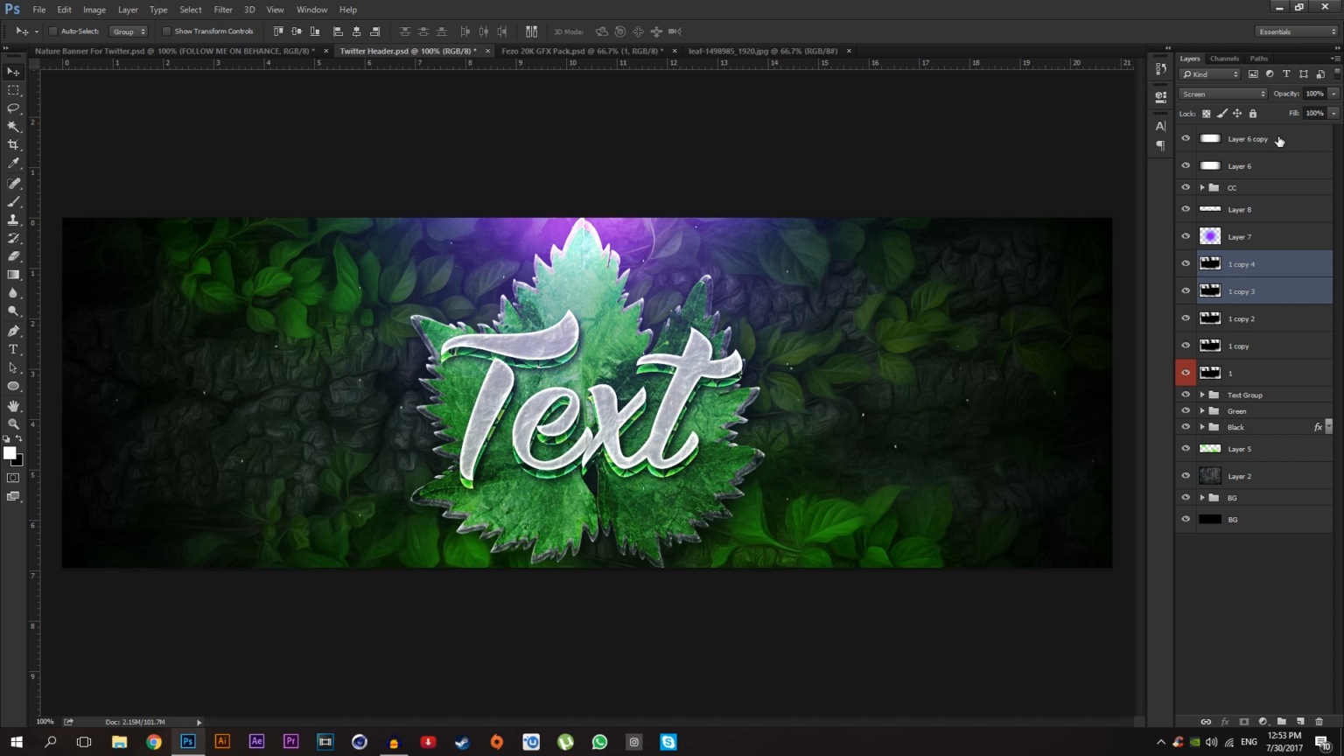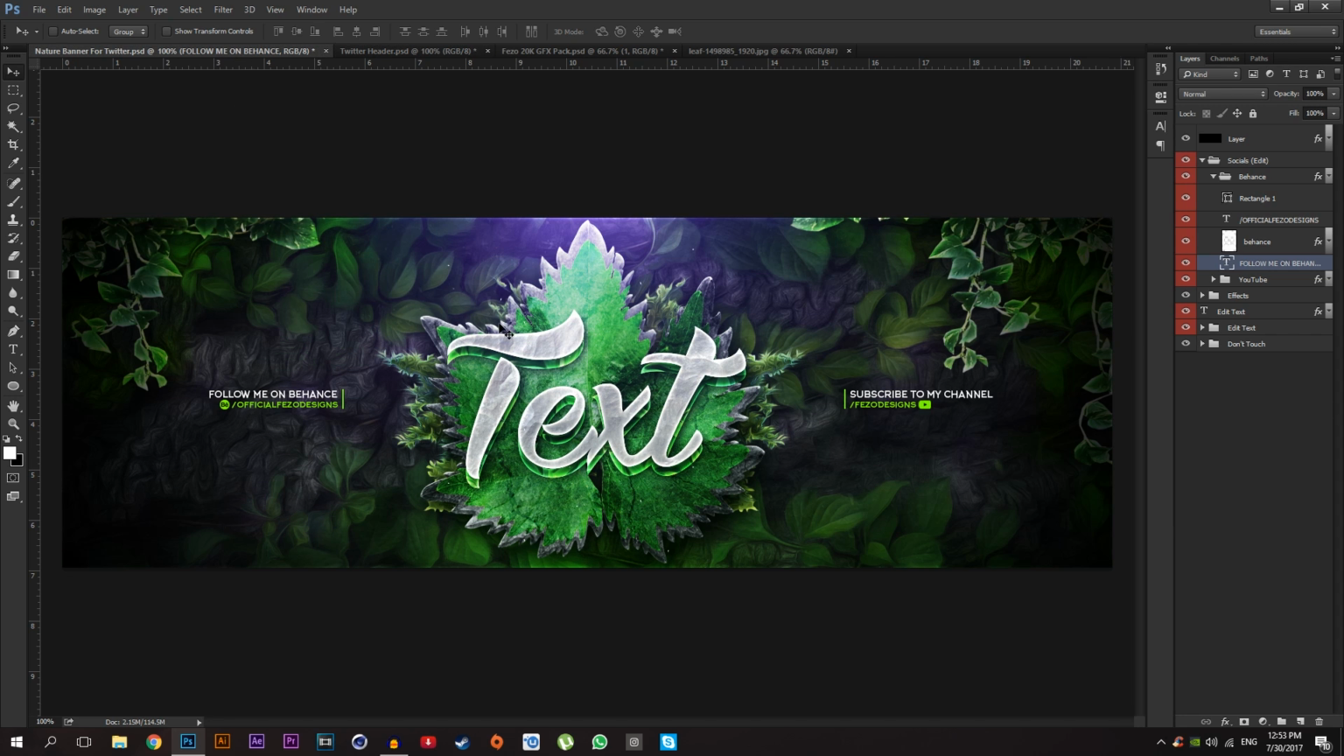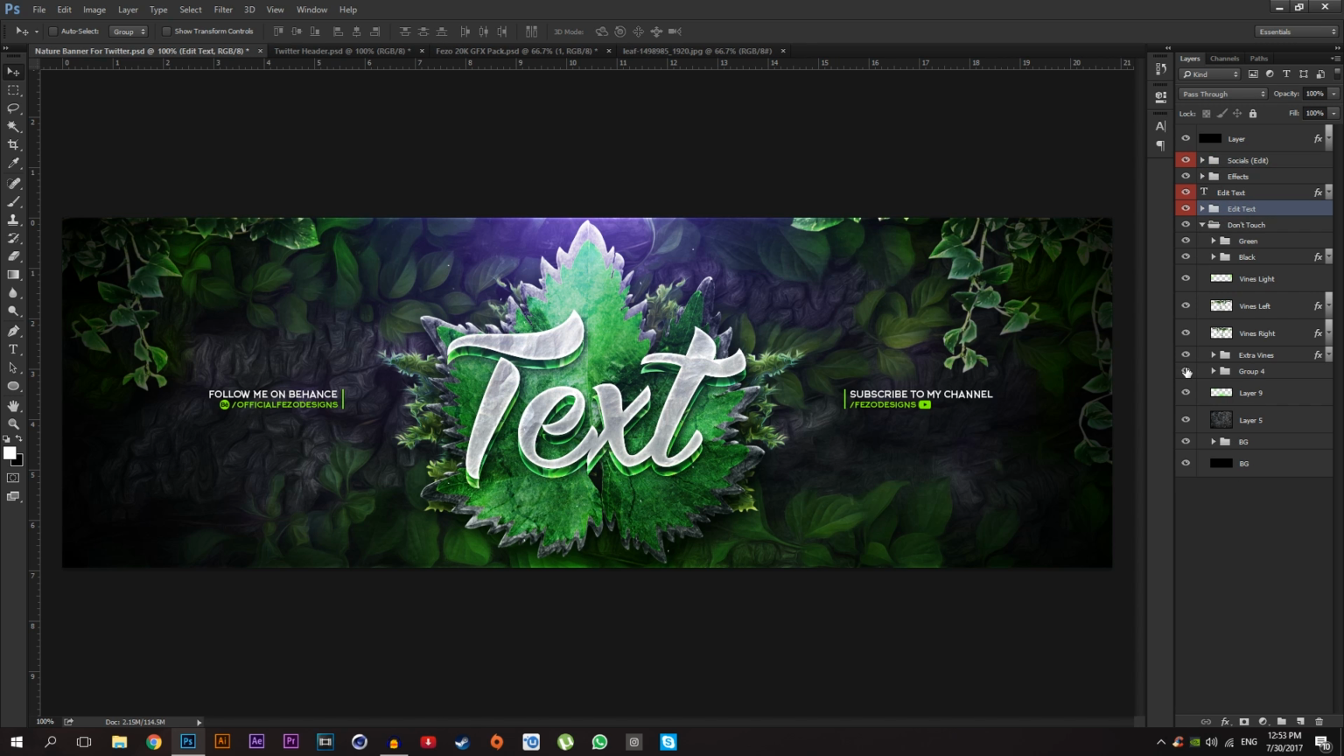I'm going to change the opacity down to about 70 for these two particles, like 60 works good. Okay, now I'm going to add, let me see, these lighting effects,